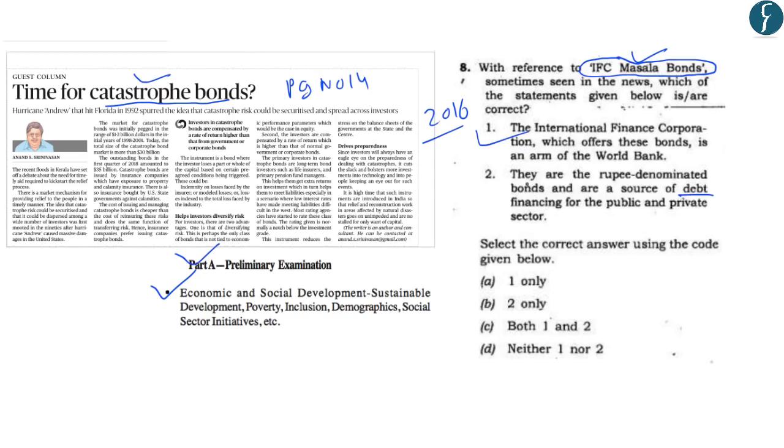And secondly, they are rupee-denominated bonds and are a source of debt financing for the public and private sector. So this statement is also correct. And the correct answer in this case is both 1 and 2, that is C. With this, let us move on to the next article.